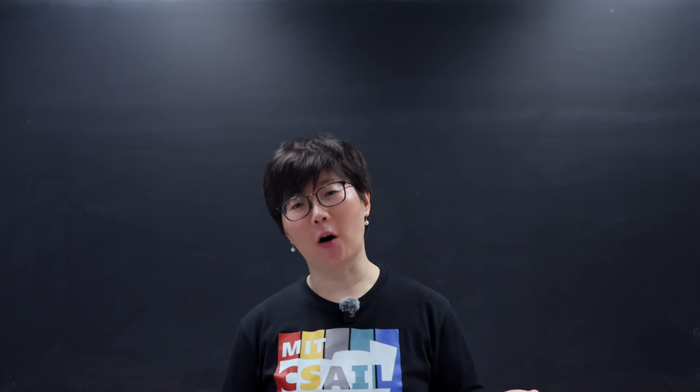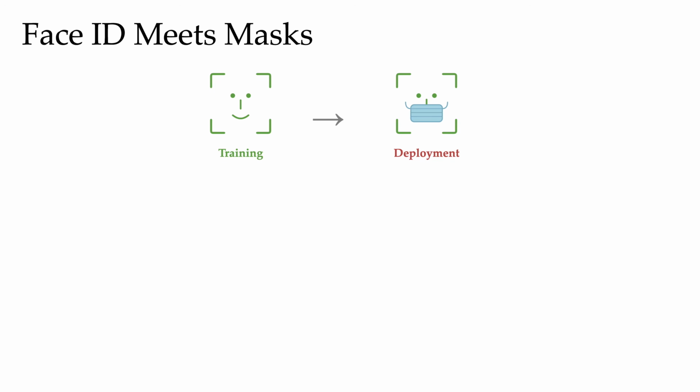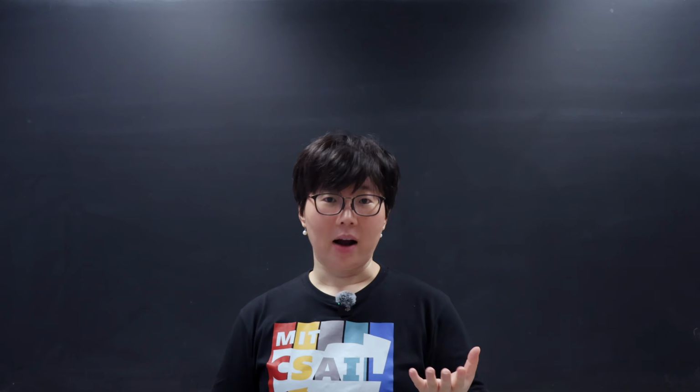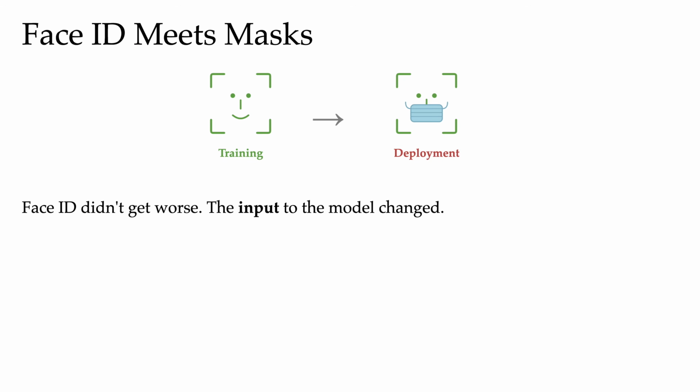And here's the strange part. Nothing was wrong with the phone, right? It's got the same Face ID, same chip, same algorithm. If anything, Apple probably kept improving the engine across those years. A product that worked flawlessly for 3 years is suddenly failing everywhere, and not a single line of code underneath the product got any worse. So what actually broke? Well, nothing broke. That's exactly the point. The model stayed the same, and the world actually changed underneath it.